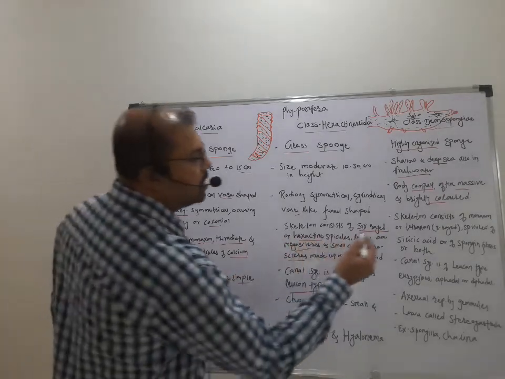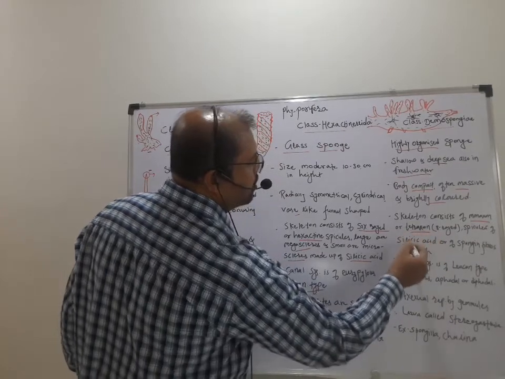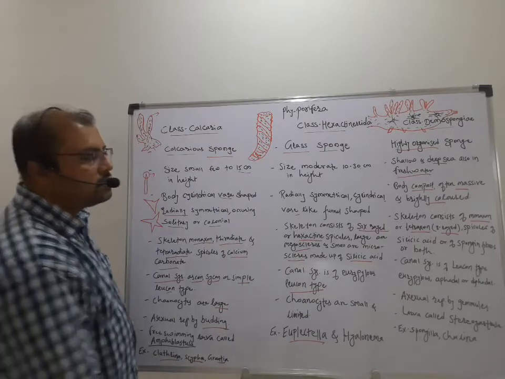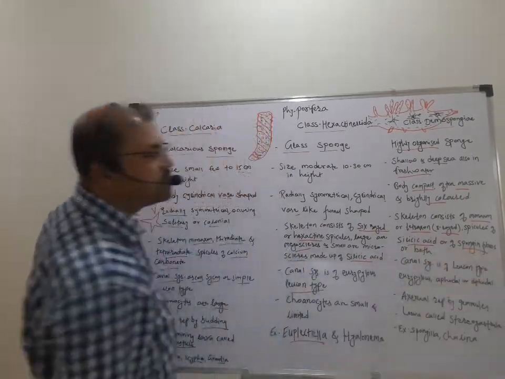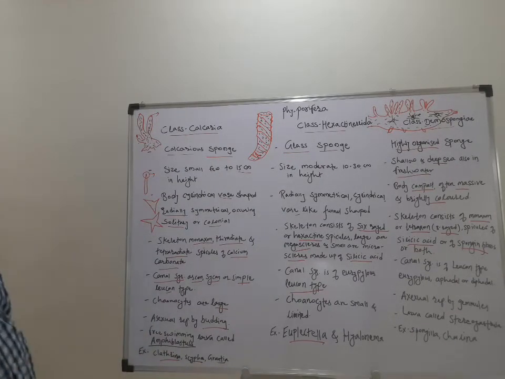Then the skeleton consists of monoaxon and tetraxon spicules of silicic acid, or spongin fiber, which is nothing but protein, or both.